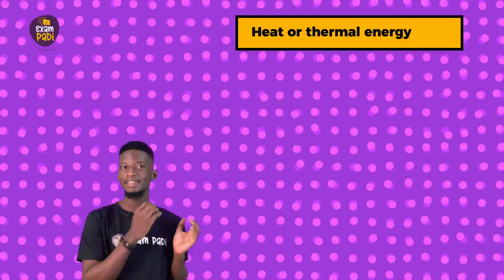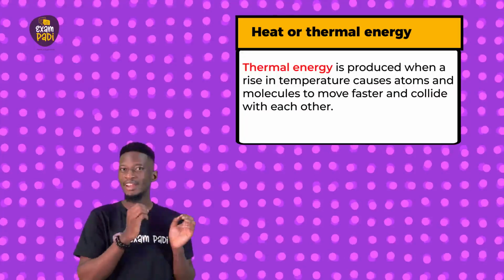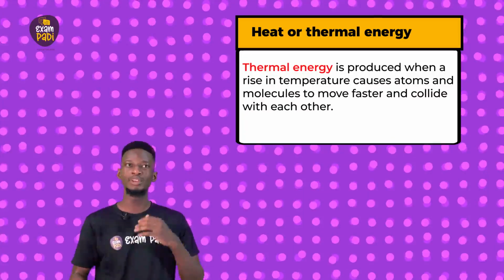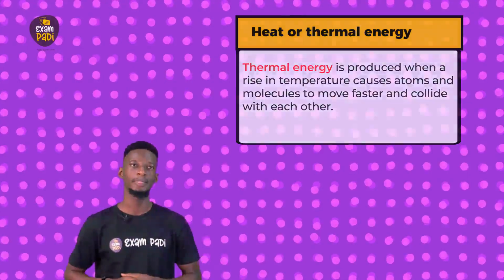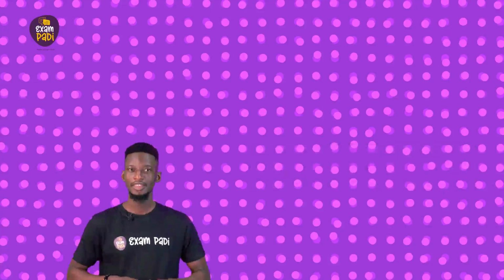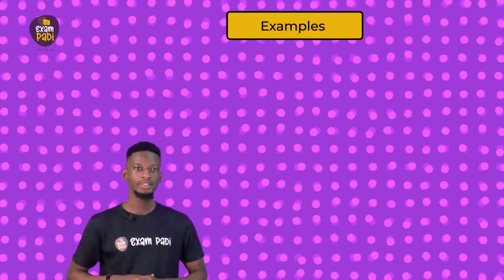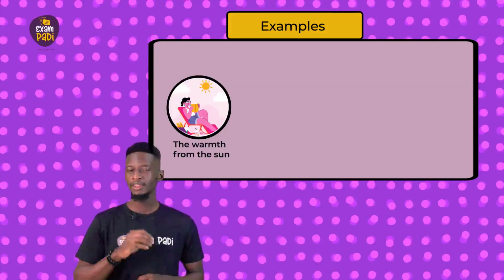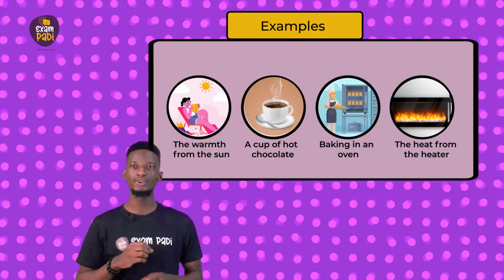Heat or thermal energy. Thermal energy is produced when a rise in temperature causes atoms and molecules to move faster and collide with each other. The energy that comes from the temperature of the heated substance is called thermal energy. Here are some everyday examples of thermal energy that you'll be familiar with: the warmth from the sun, a cup of hot chocolate, baking in an oven, the heat from a heater, and so on.